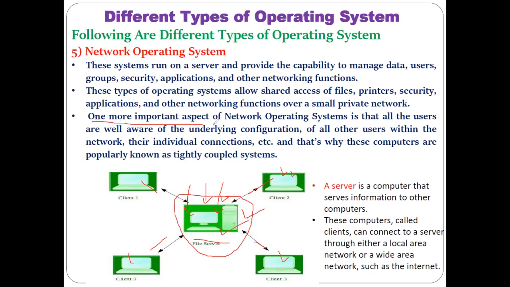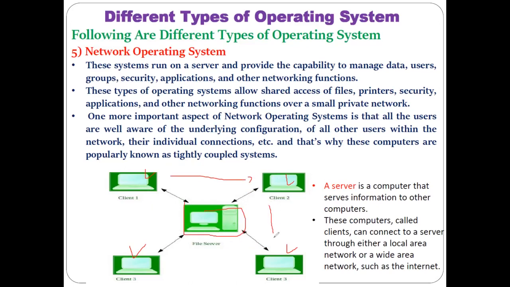Here I have mentioned one more important aspect of the network operating system: all the users are aware of the underlying configuration of all other users within the network and their individual connections, etc. That's why these computers are popularly known as a tightly coupled system. So what does it mean? The different client computers as users are well known, and they all have information regarding what is stored on this file server and the configuration of neighboring client computers. Every detail is available to each of these user clients.